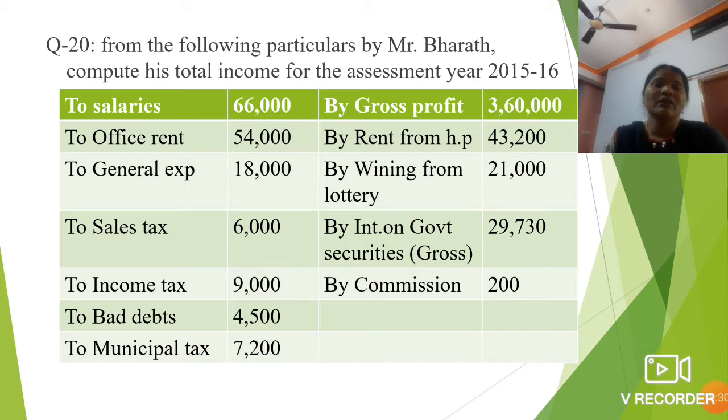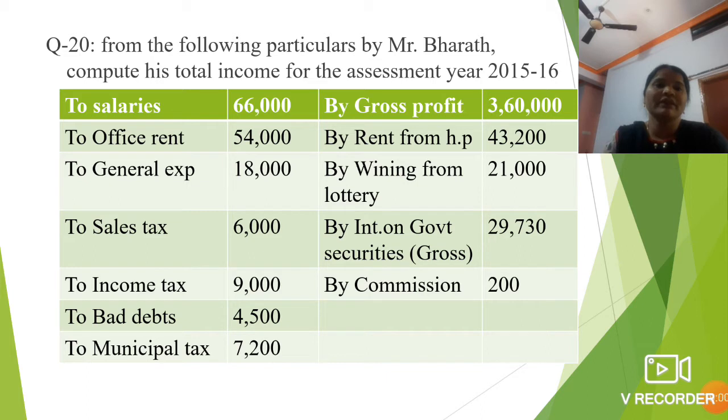This is the profit and loss account of Mr. Bharat. On the debit side, salary is 66,000, office rent 54,000, general expenses 18,000, sales tax 6,000, income tax 9,000, bad debts 4,500, municipal taxes 7,200.